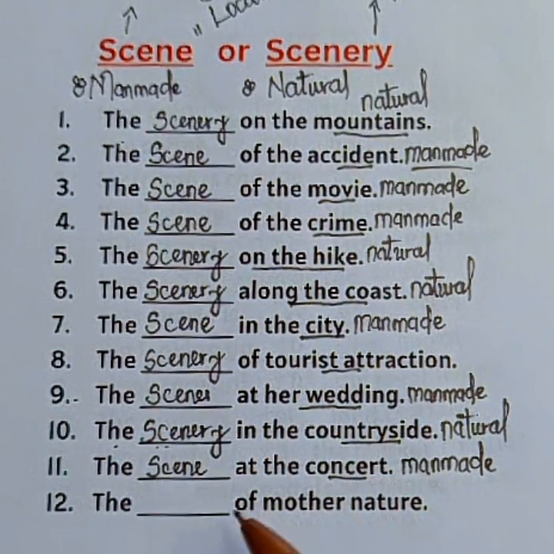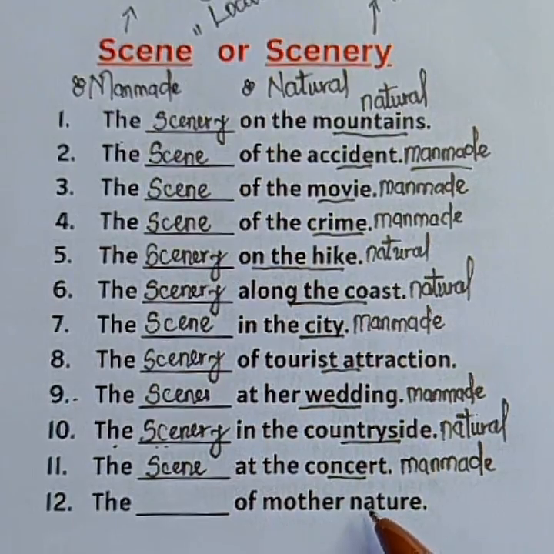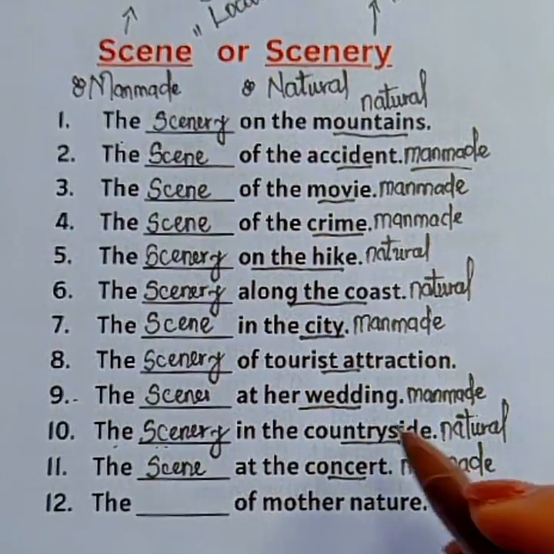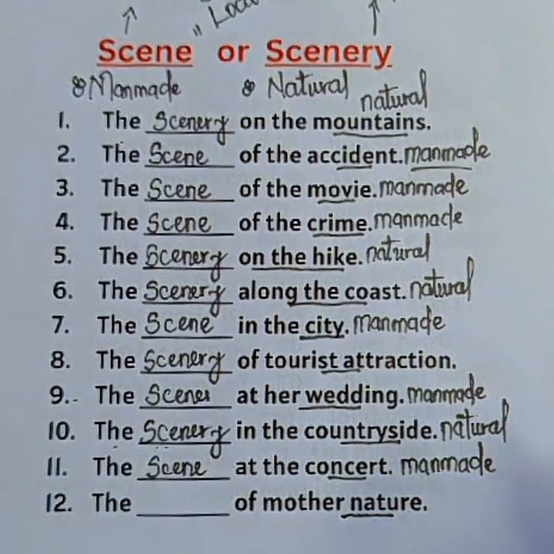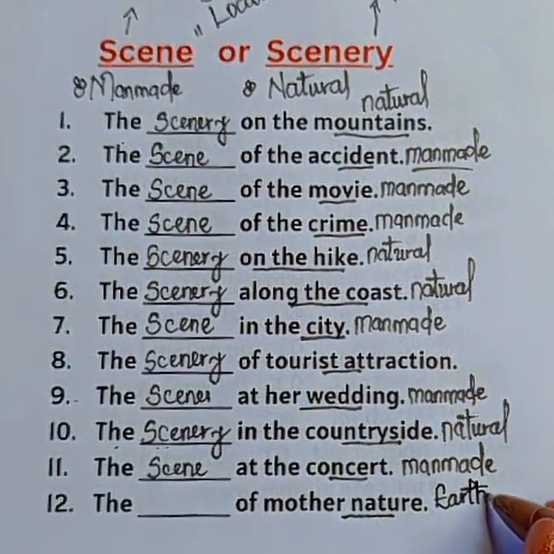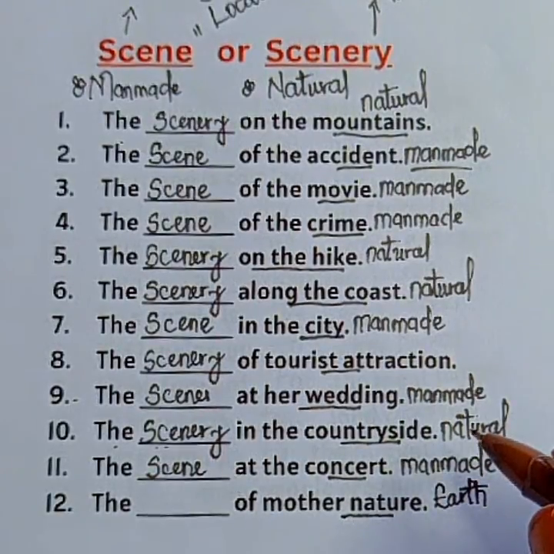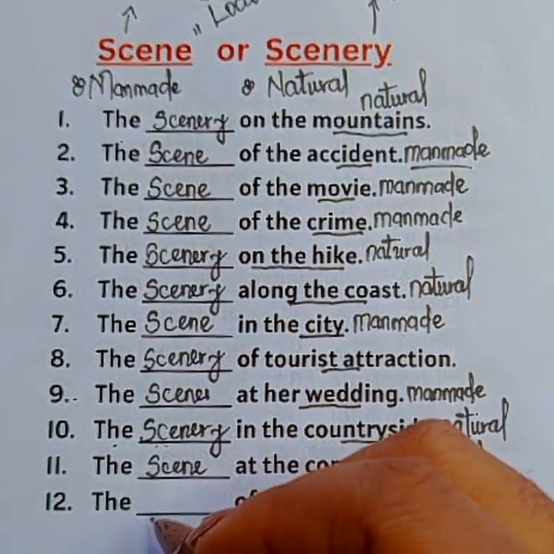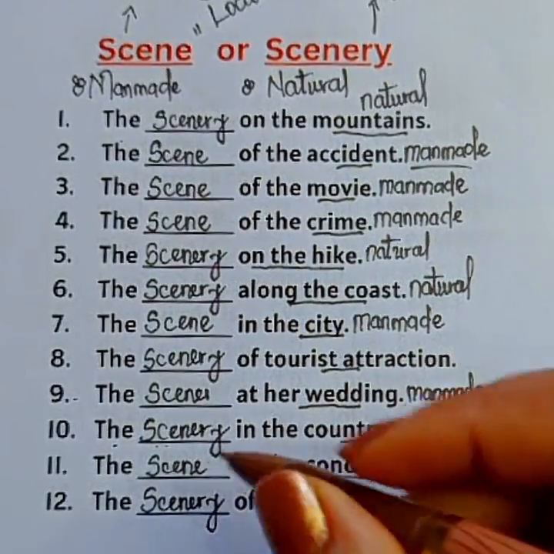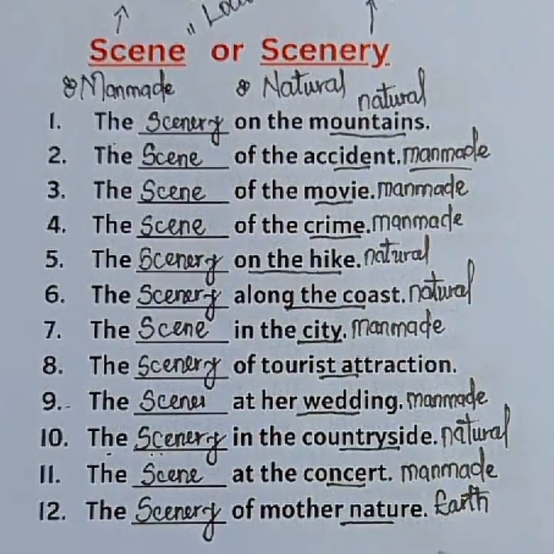Number 12, the blank of Mother Nature. Do we say the scene of Mother Nature or the scenery of Mother Nature? Mother Nature, of course, is natural. That means Earth, right? Or the planets. That is not man-made, that is natural. So we say the scenery of Mother Nature.